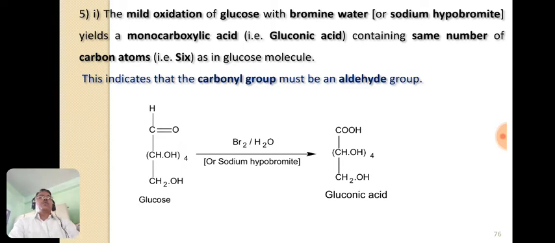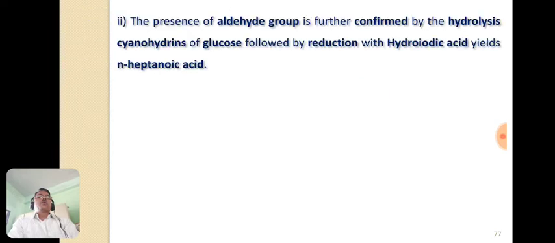So we know till now the molecular formula of glucose, the number of carbon atoms, that is 6, in the glucose molecule, and the functional groups: a total of 5 hydroxyl groups and 1 aldehyde group in a glucose molecule. So the next step is the oxidation, that is the presence of the aldehyde group.